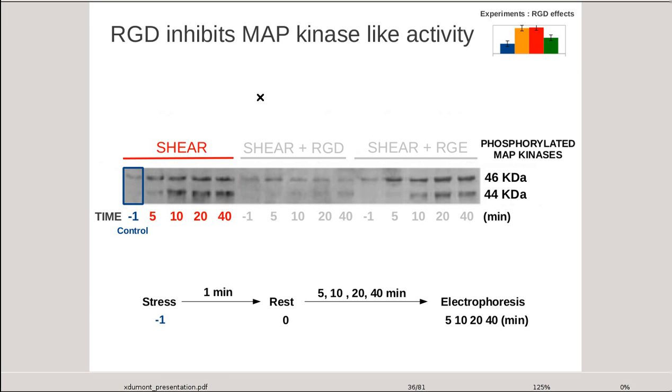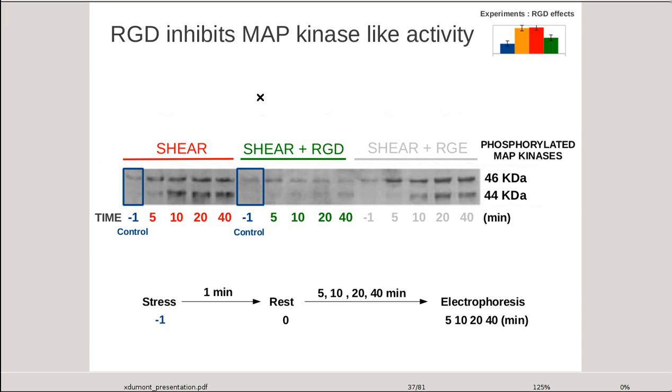Three conditions are tested with this protocol. The first one tests the effects of the sole shear stress. We observe a quick and significant increase in MAP kinase activity for both the 44 and the 46 kilodalton MAP kinase. Second condition tests stress plus RGD peptides.